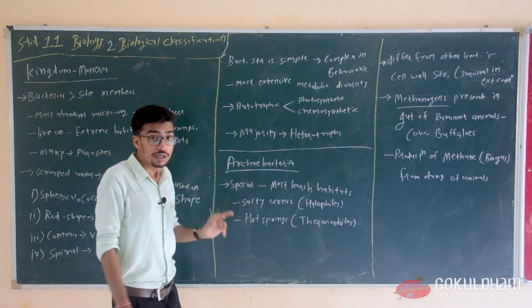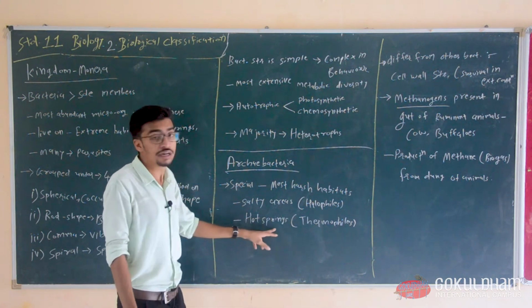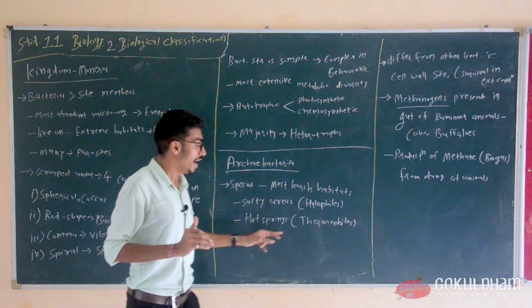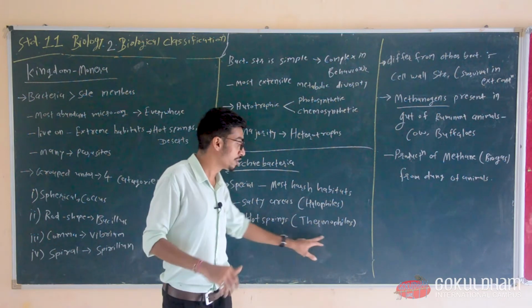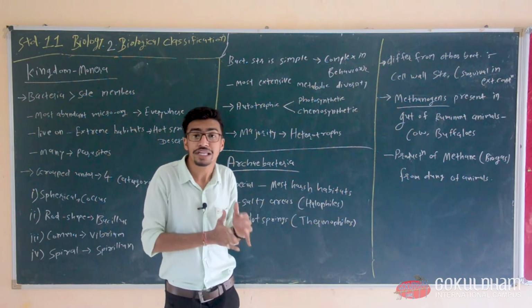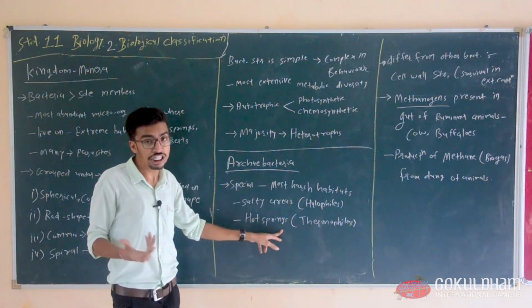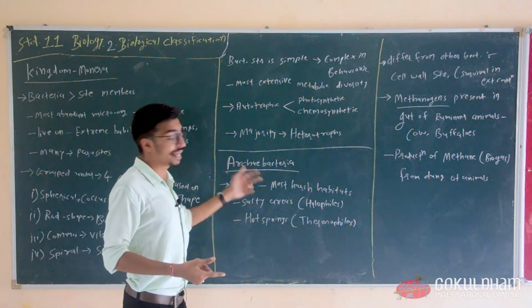Another habitat is the hot spring. As I already discussed, hot spring temperature is very high, and these organisms are called thermophiles. So thermophiles are bacteria which live in hot spring conditions. These are the archaebacteria.